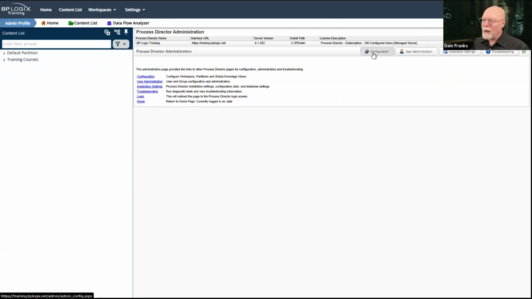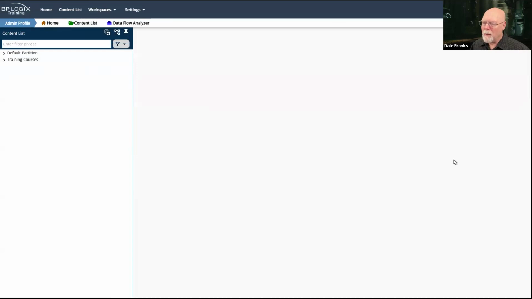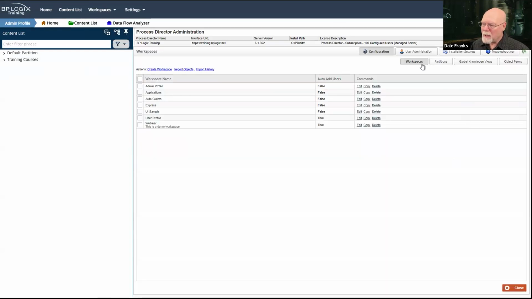So workspaces are created in the configuration area of IT admin. Workspaces is the home page of the IT admin area. And so when you're here, this is where we create all of the workspaces that your users see. So we'll quickly run through the workspace configuration. If you're in Process Director 6, so I suppose I should make this clear, all of your workspaces appear here in the Workspaces menu.